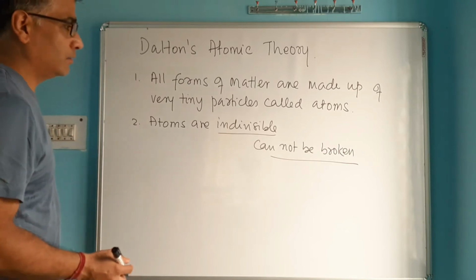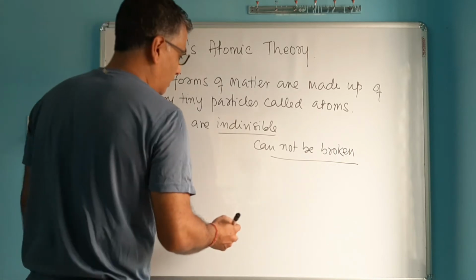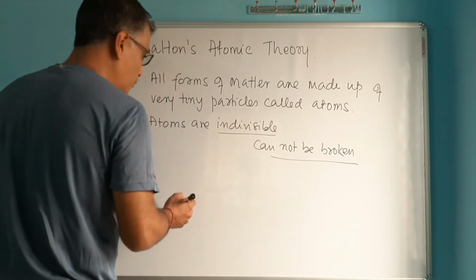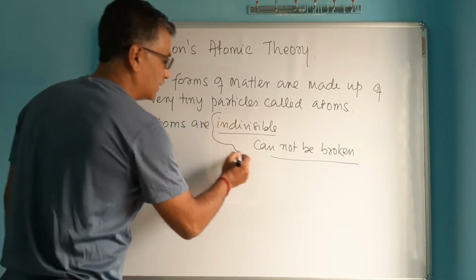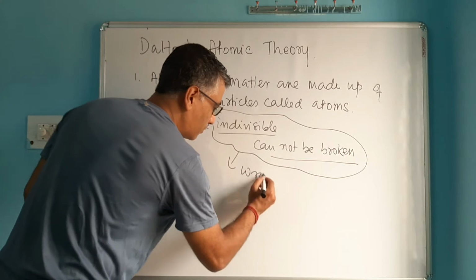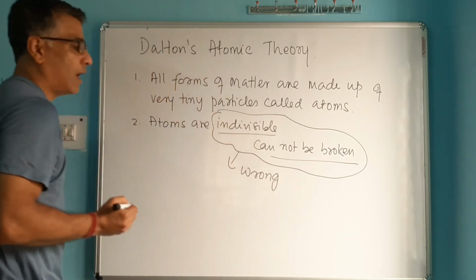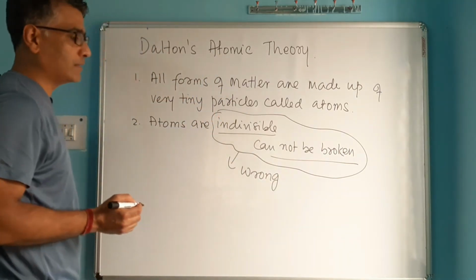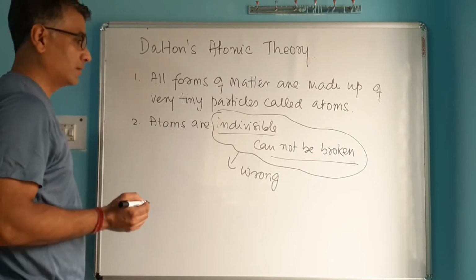But later on, so many different observations and experiments proved that this part, that atoms cannot be divided, is wrong. This is wrong now. You know that atoms are made up of further smaller particles or subatomic particles.